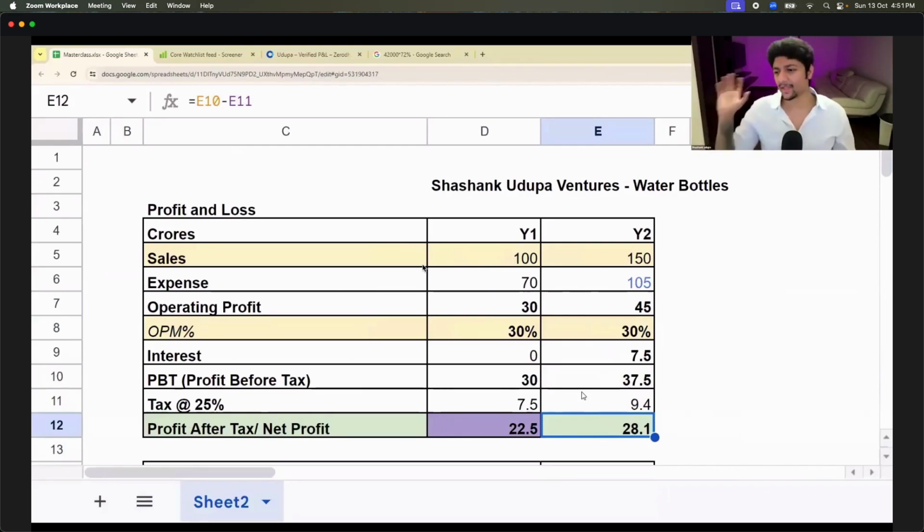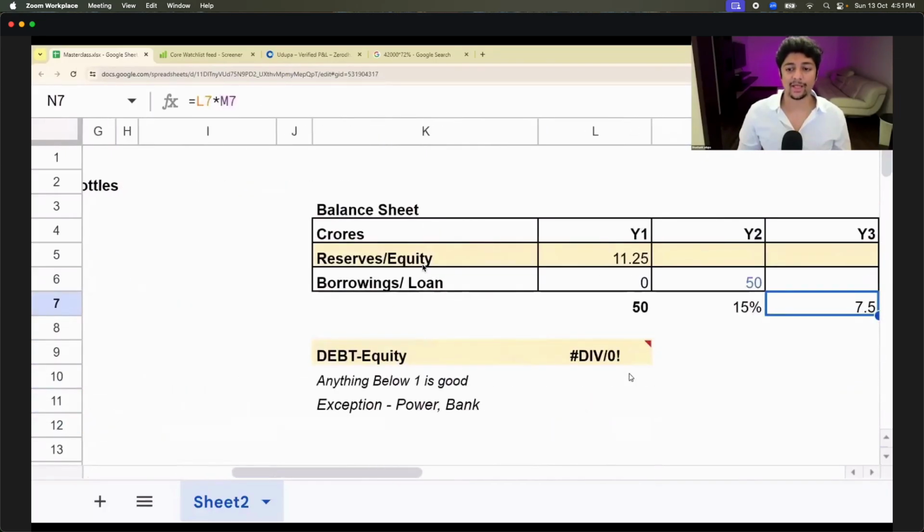Now I'm going to say the same thing. I'm going to keep 50% in my company bank account and my dividend payout ratio is going to be 50% again. Cool? Correct? The tax I've paid is 25% only, guys. Tax is 25% of 37.5. Okay. So what is the amount that is going back into my company bank account?